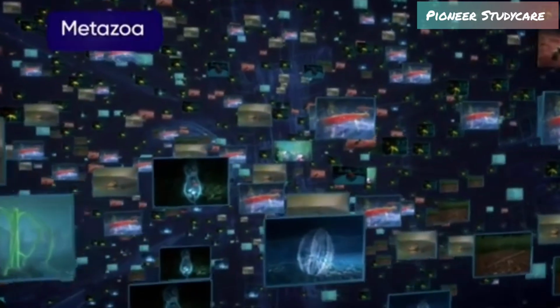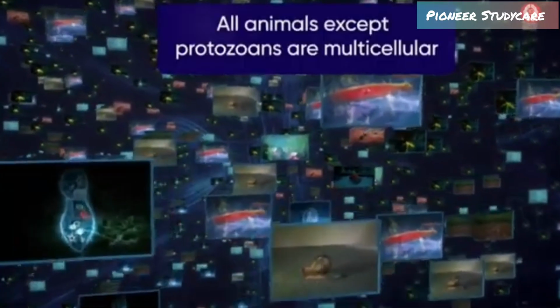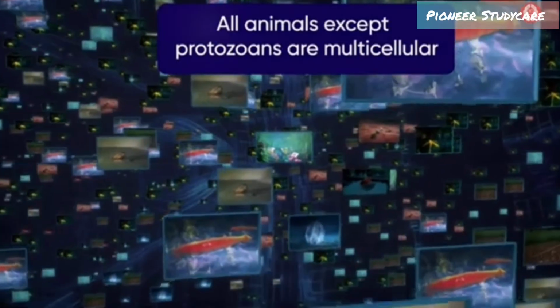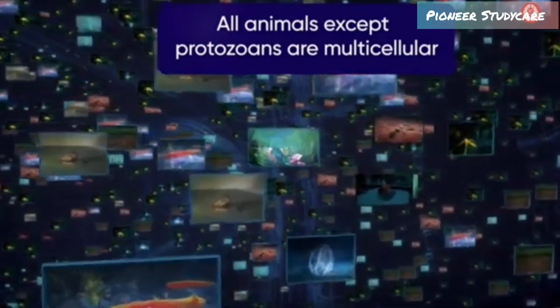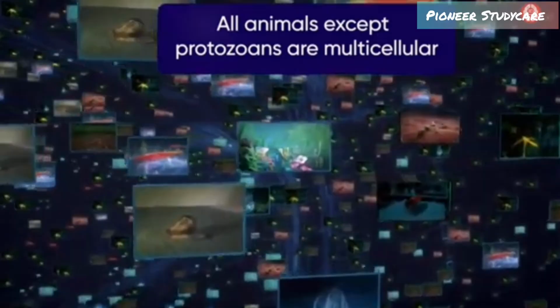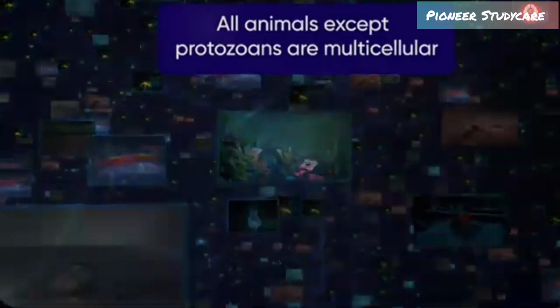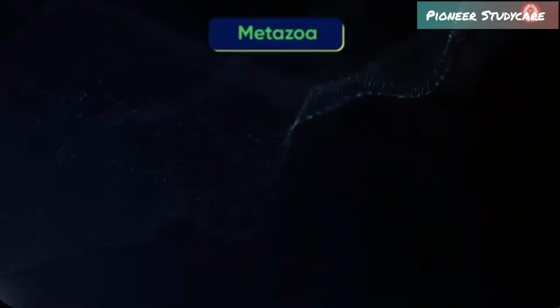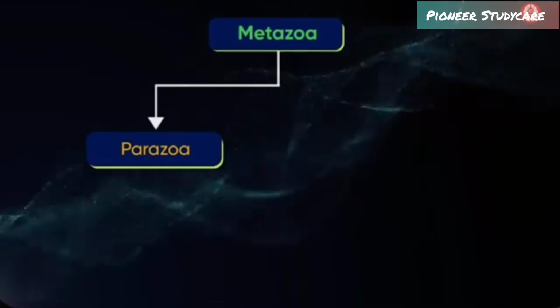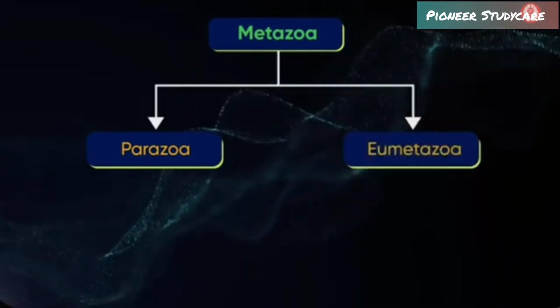Subkingdom Metazoa. All animals except protozoans are multicellular. They are placed under the subkingdom Metazoa. The subkingdom Metazoa is divided into two divisions, Parazoa and Eumetazoa.